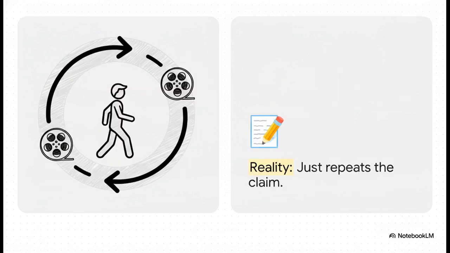And our third suspect? Circular reasoning. Imagine hearing, this is the best movie ever because it's my favorite. Do you see the trap there? You aren't actually proving anything at all. You're just walking in a giant circle. Circular reasoning is a huge pitfall because the conclusion is basically just a direct copy of the initial claim. It offers absolutely zero proof to back it up. When you're evaluating a source, keep a really close eye out for authors who just repeat their main point using slightly different words instead of actually proving it with hard facts.